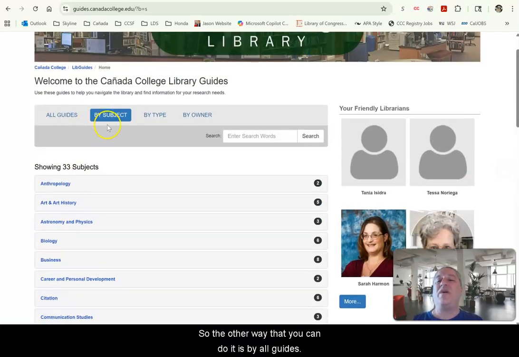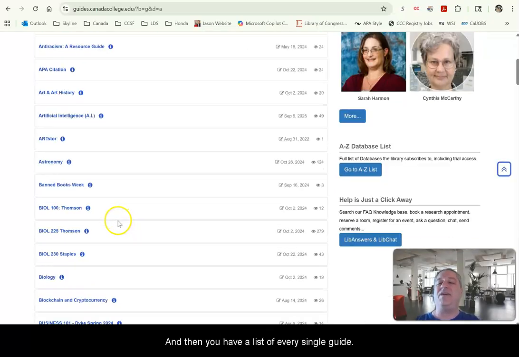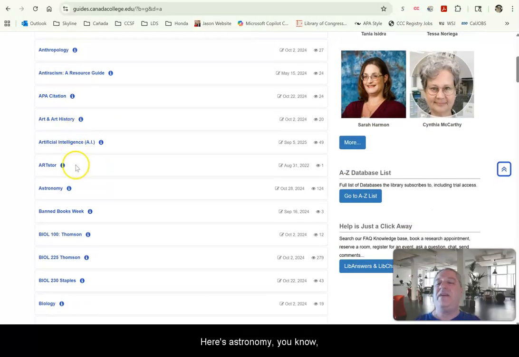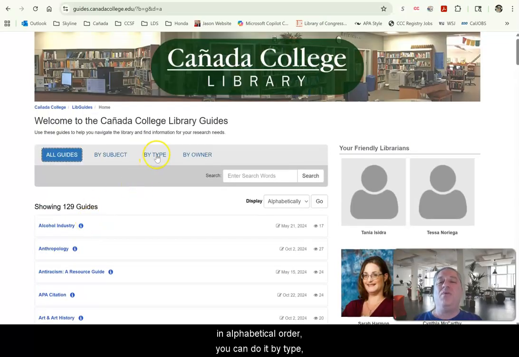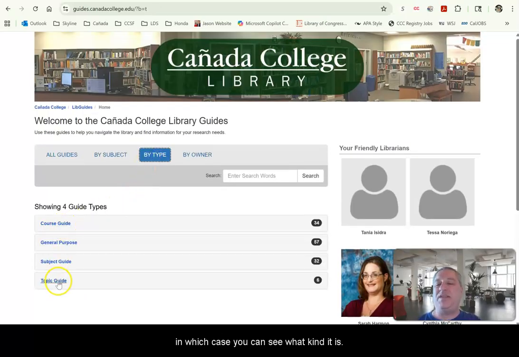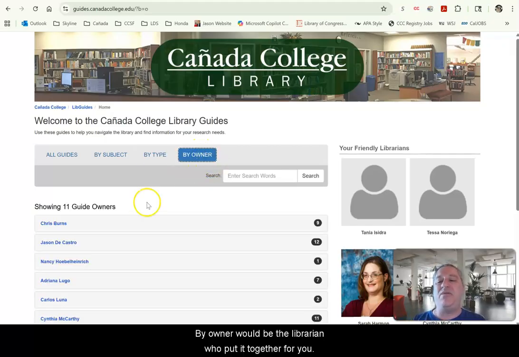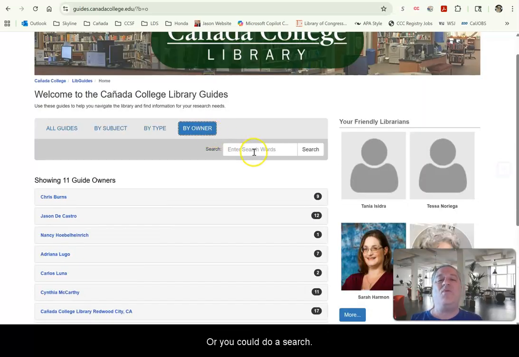The other way that you can do it is by all guides, and then you have a list of every single guide. So you can see here's the AI guide right here. Here's the astronomy, in alphabetical order. You can do it by type, in which case you can see what kind it is. I don't find that helpful. By owner would be the librarian who put it together for you. And you can see we have a few there. I'm right there. Or you could do a search.